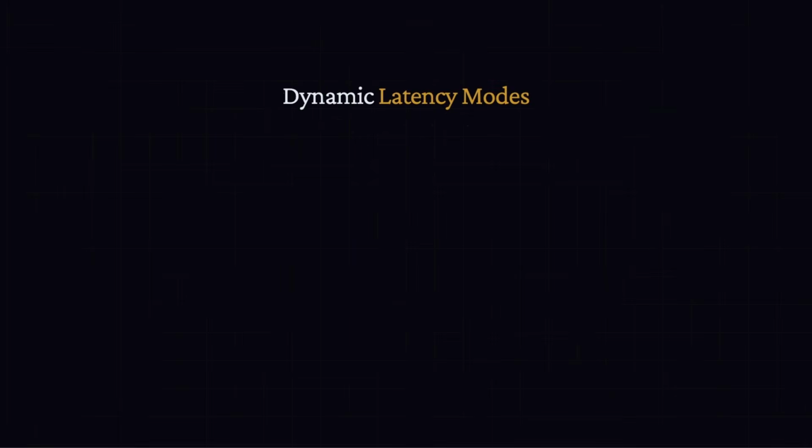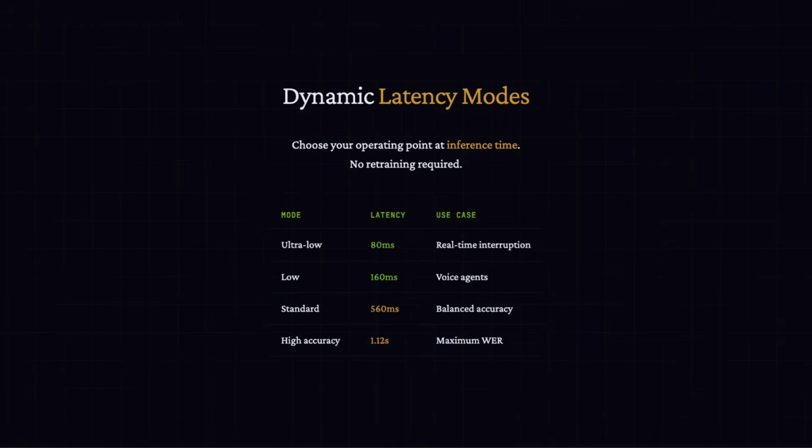Here is where it gets very interesting. You can dynamically control the latency mode. So at inference time, you can actually choose your operating point without any retraining, which means at the sacrifice of word error rate, you can get much higher throughput at a much lower latency. So depending on your use case, you can dynamically select these latency modes.